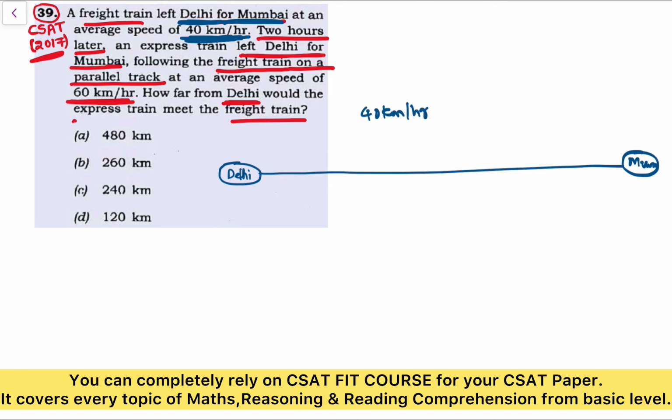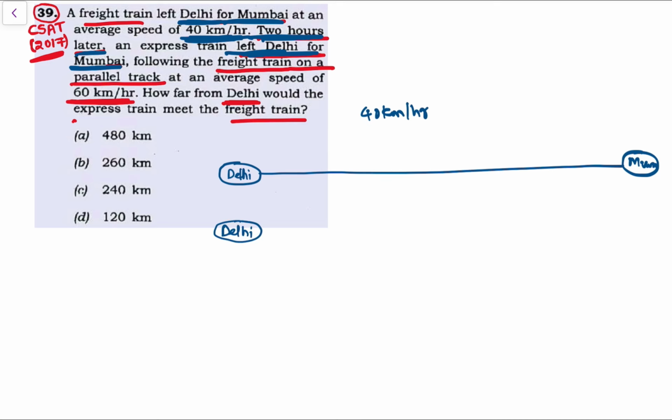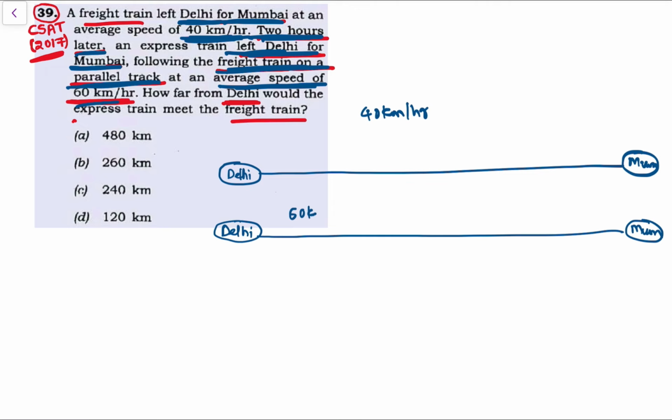Then 2 hours later, an express train left Delhi for Mumbai on a parallel track, following the freight train at an average speed of 60 kilometers per hour. So this is moving at 60 kilometers per hour, that is, every hour it moves 60 kilometers. Then how far from Delhi will they meet?